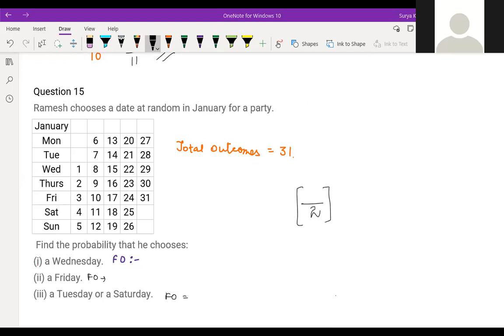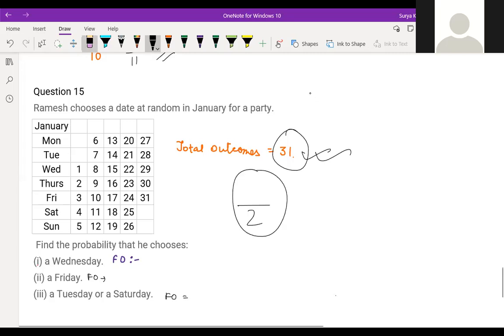Hemant got 5 by 31, 9 by 31. Okay. Tell Javian what you are saying. I'm not getting, divide by 2. Most of the children got the correct answer only. See, children, what to do here: we should see the total number of days. That outcome is 31. This everyone knows, right? What Javian tried to say is correct only, but why he's telling by 2, I didn't understand. That's why asking him.